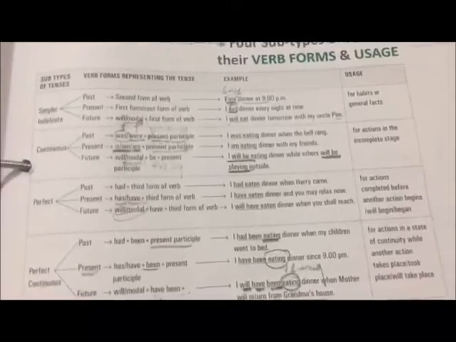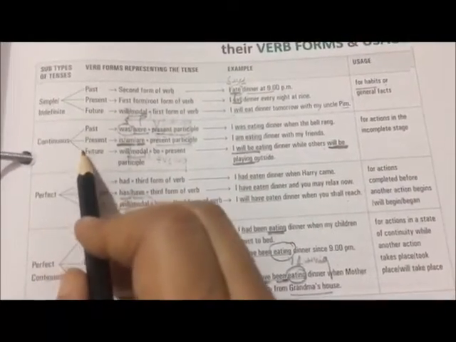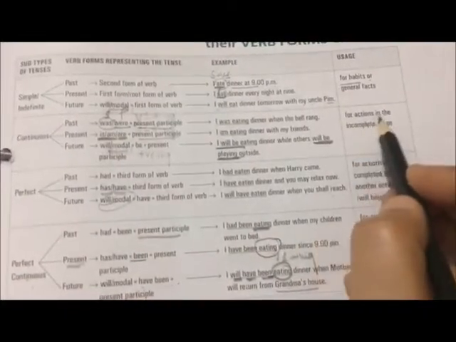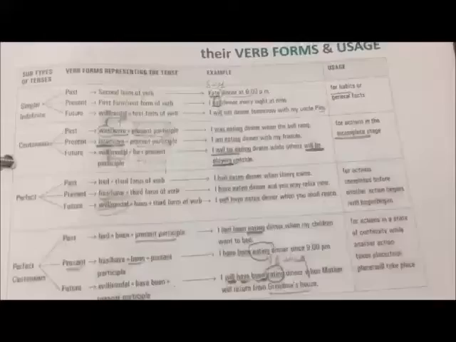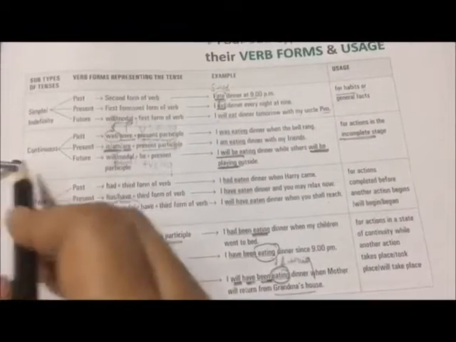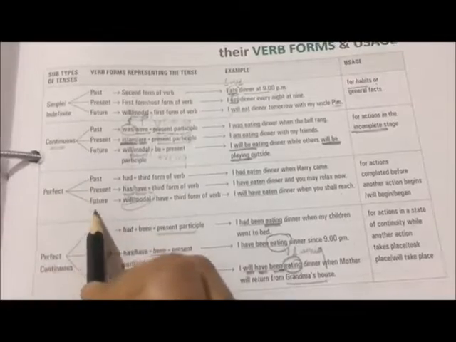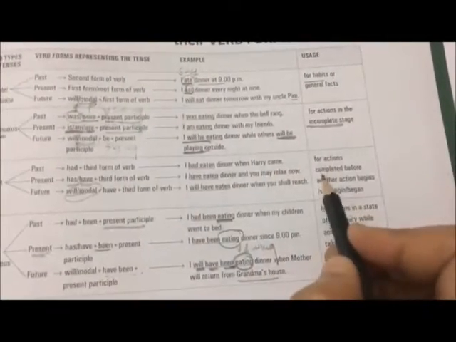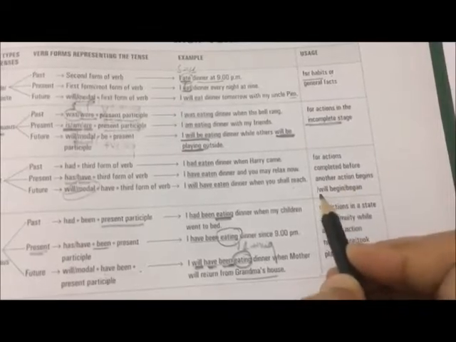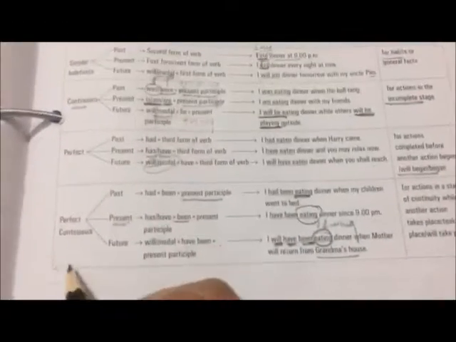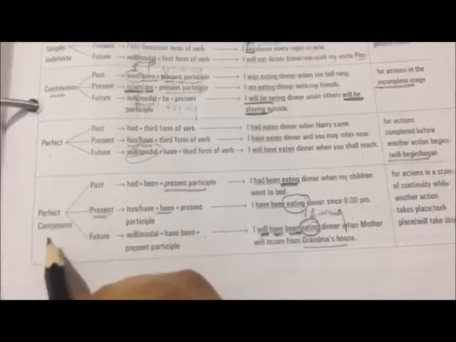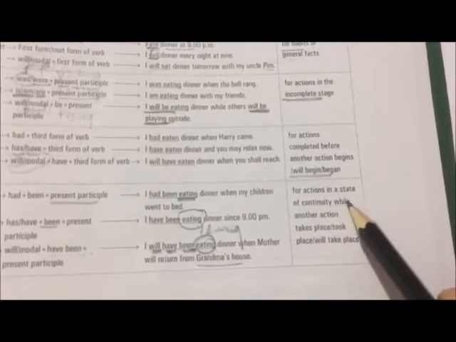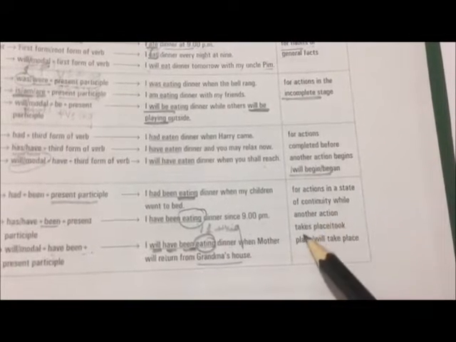Okay, so basically students, when are simple past, present and future used? They are used for habits or general facts. Next, when are present, past and future continuous used? For those actions which are in the incomplete stage, meaning these actions are actually going on. That's why continuous is used. When are past, present and future perfect used? For actions completed before another action begins or will begin or began. Last, when are present, past and future perfect continuous used? For actions in a state of continuity while another action takes place, took place or will take place. Okay.